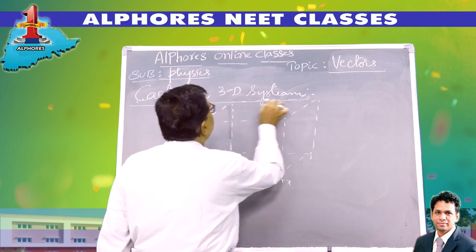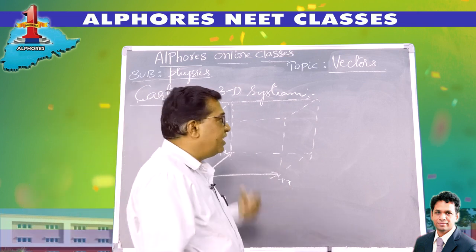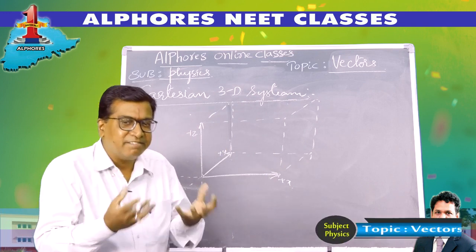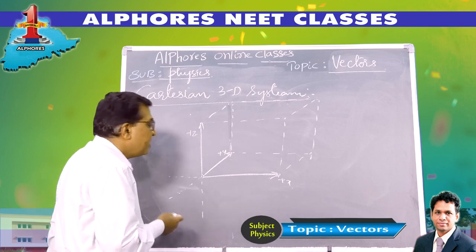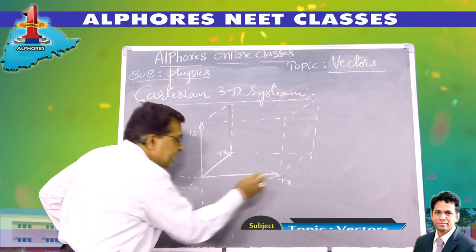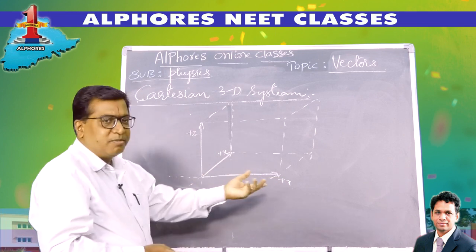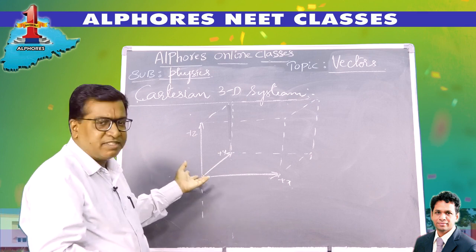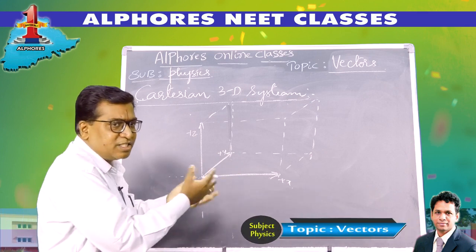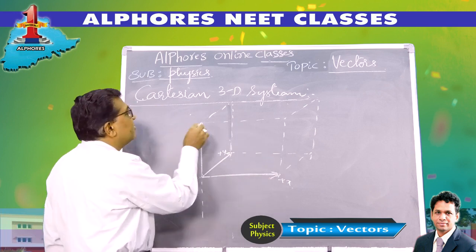Now in this 3D frame, I want to denote a vector, right? To denote a vector, he has conventionally assigned some directions. Well, in mathematics, we deal with coordinate geometry with x, y, z axes, analytical geometry, right? So based on that, he has set some unit vectors.